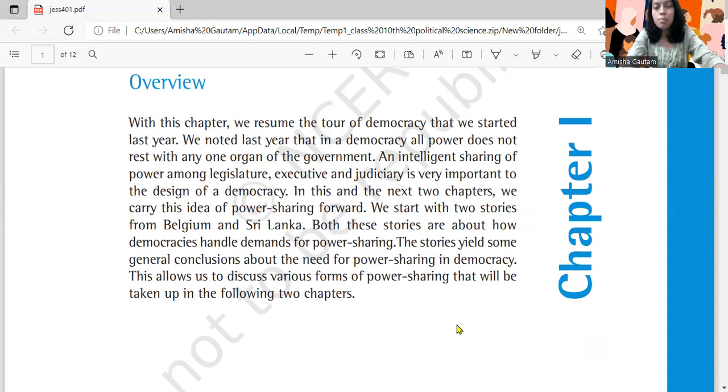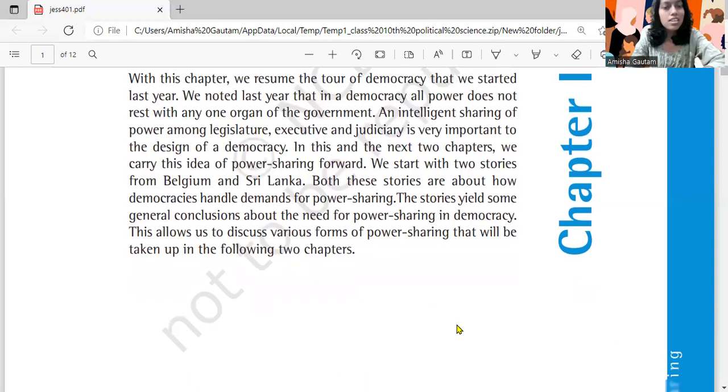We will be talking about the power sharing between these 3 branches of the government. And also you can talk about the power sharing between the state government and the central government. So let us see what kind of power sharing is given in this chapter.